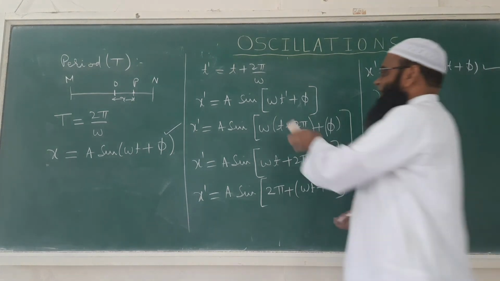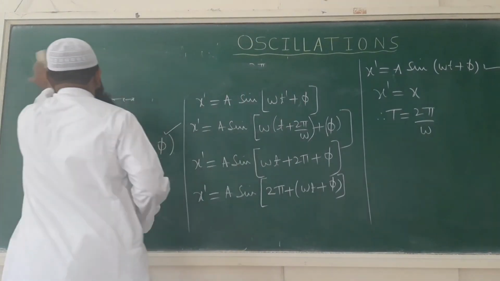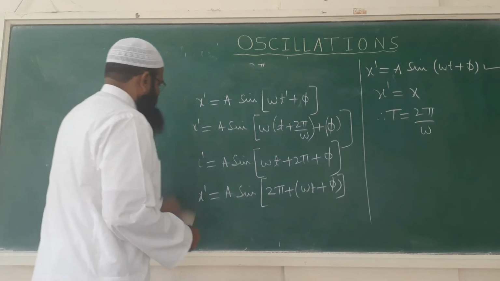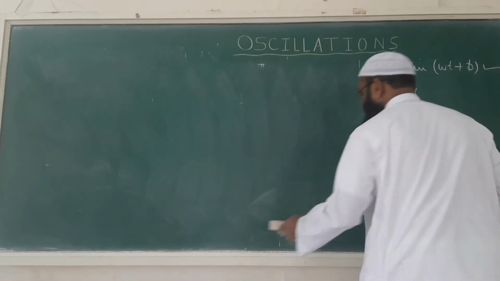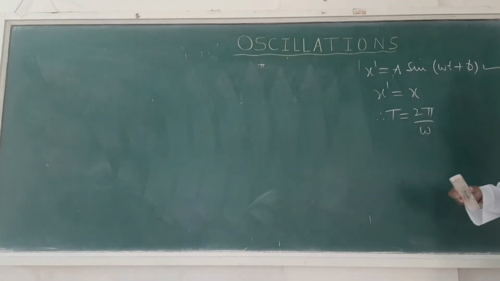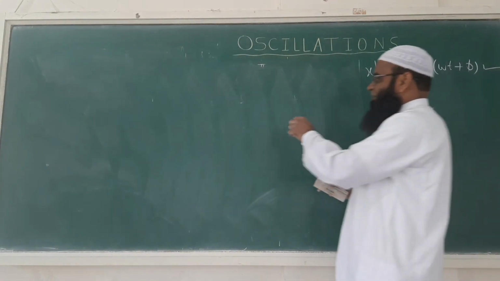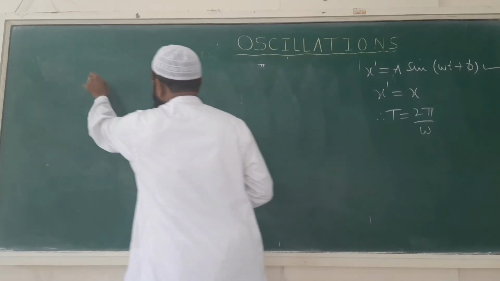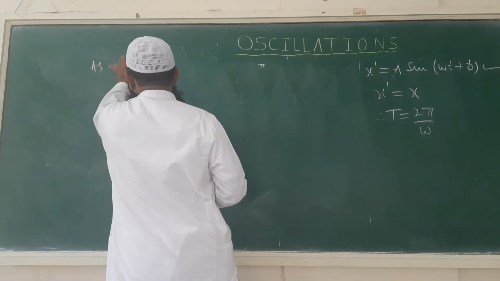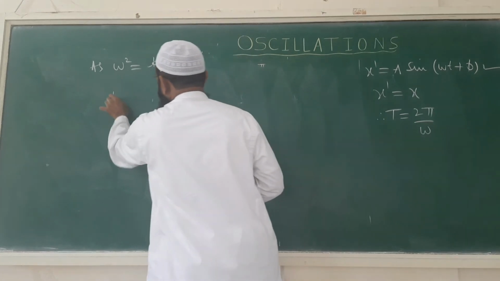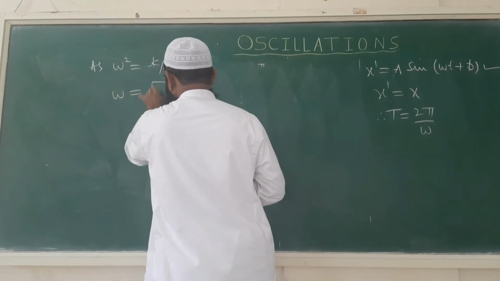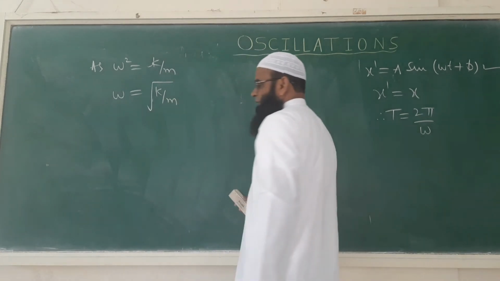So in this way we can show that the time period of a particle performing simple harmonic motion is nothing but T = 2π/ω. Now here also, in terms of ω, we can write ω² = k/m. So ω will be equal to the square root of k/m.